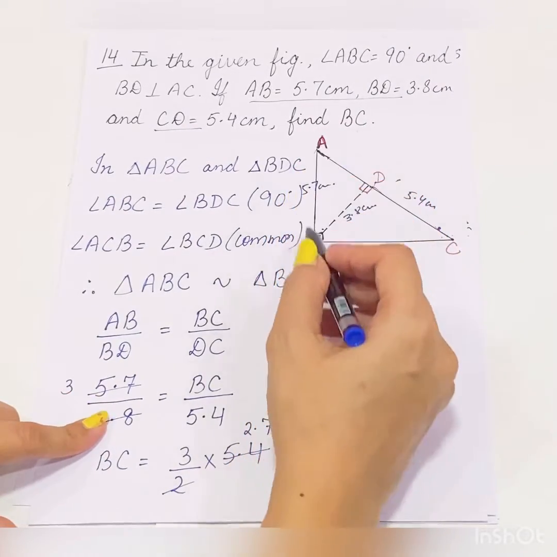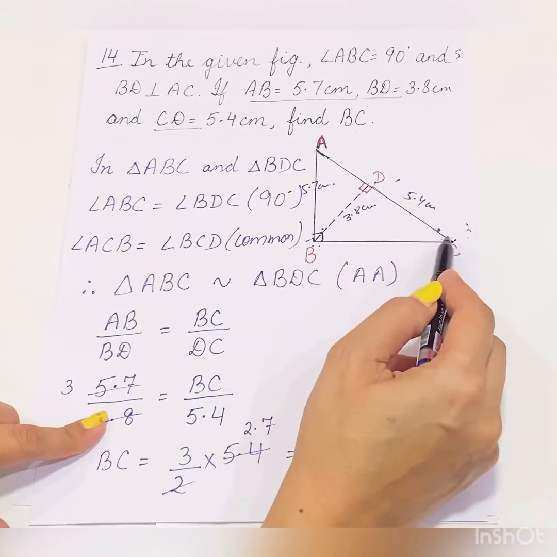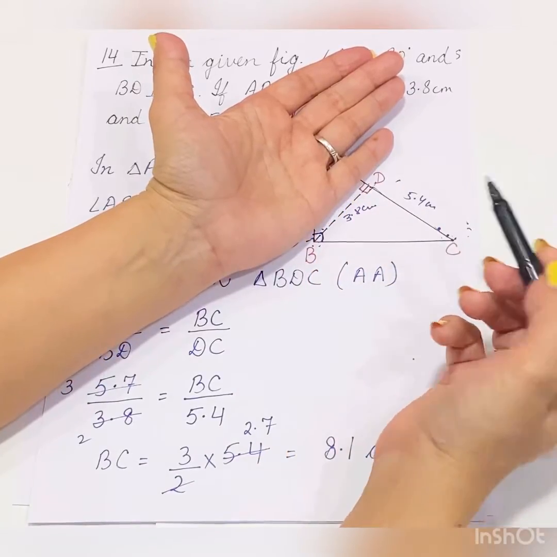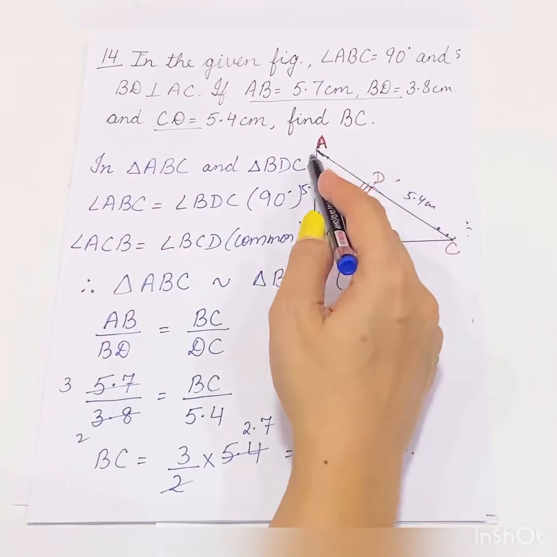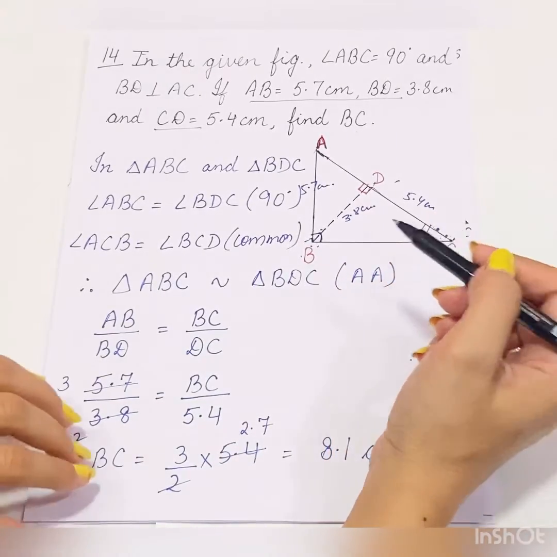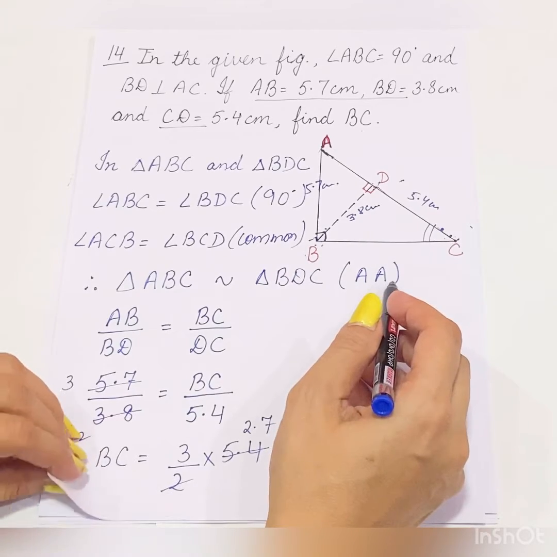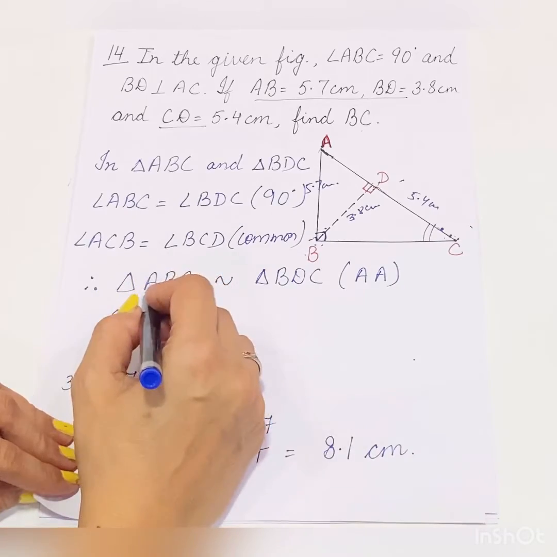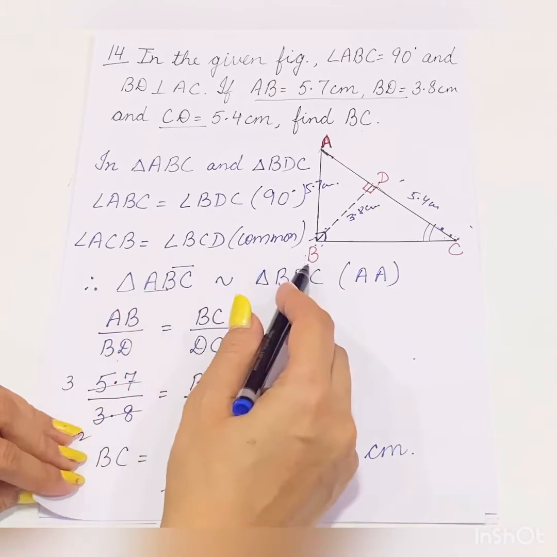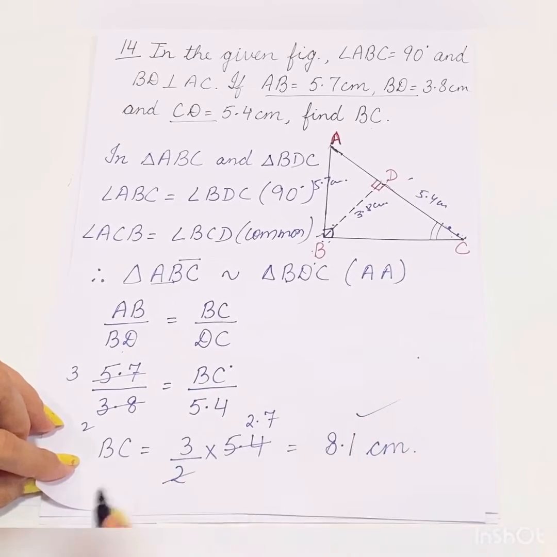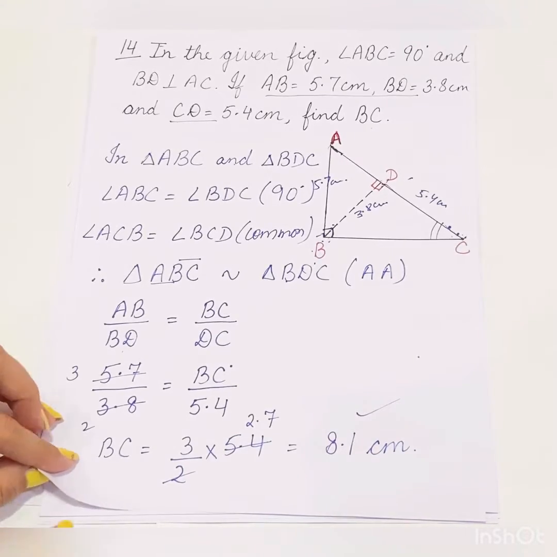So I am taking triangle ABC and triangle BDC. In this angle ABC and in this angle is equal to 90 degree. Second is angle ACB is equal to angle BCD. This angle is common in both the triangles. Therefore, triangle ABC is similar to BDC by AA property. Now, triangles are similar. We will be taking the ratio of the side. AB upon BD is equal to BC upon DC. Substitute the values, and by that we are getting BC is equal to 8.1 centimeters.